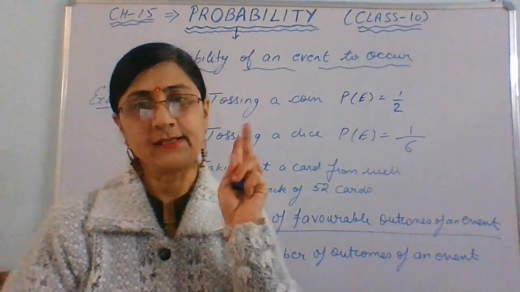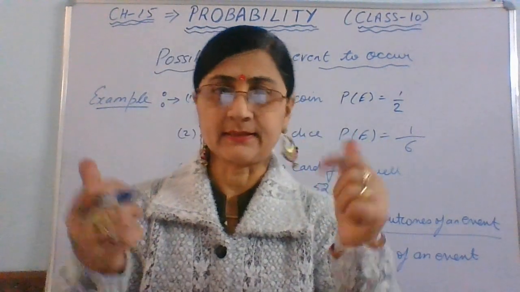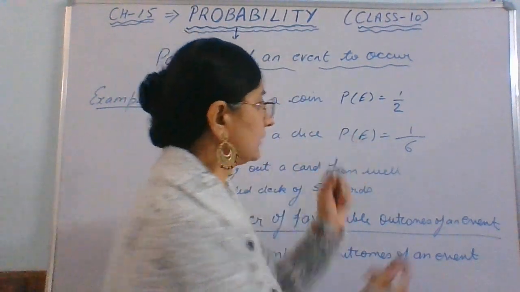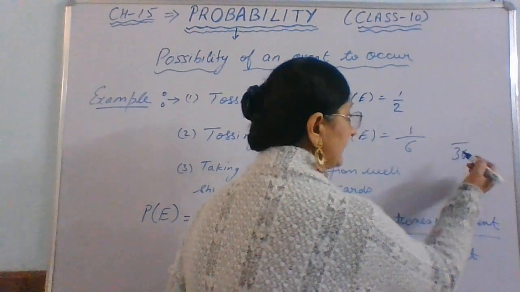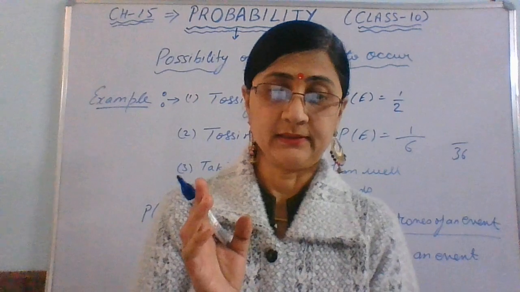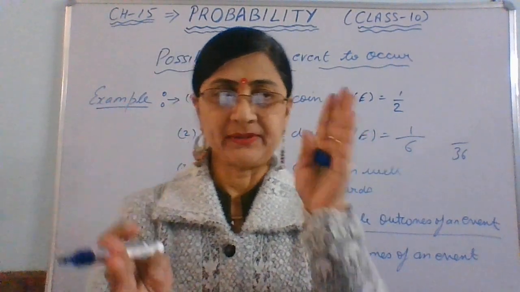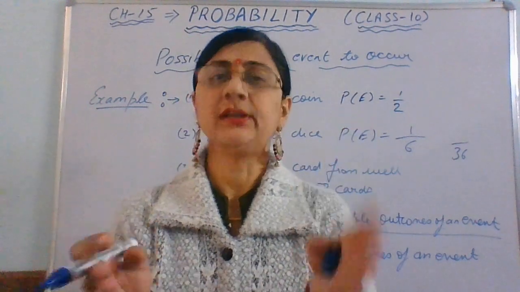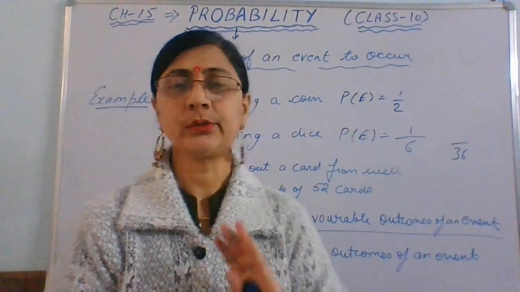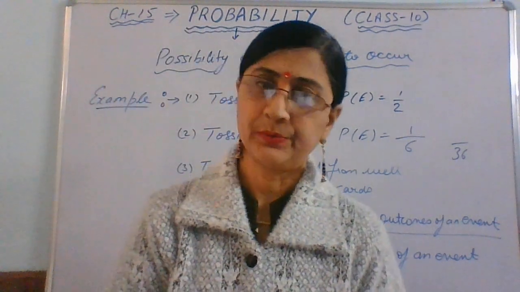In a single dice there are 6. If you toss 2 dice, 6 and 6, 6 sixes are 36. So then the total is 36. There will be two numbers, and the combination can be asked, for example the total comes 5. So it can be 3 here and 2 here, or 2 here and 3 here, different possibilities. So I'll be discussing the questions in detail. This is just the introduction of probability.